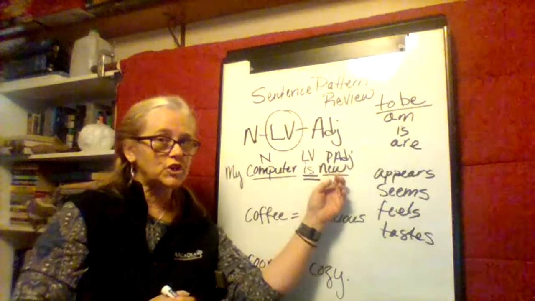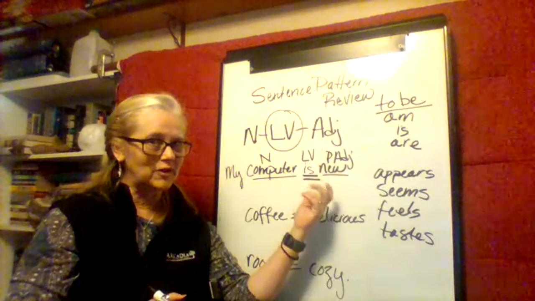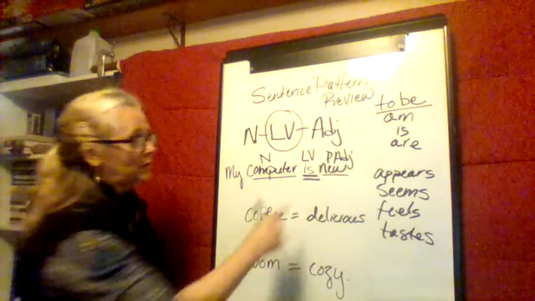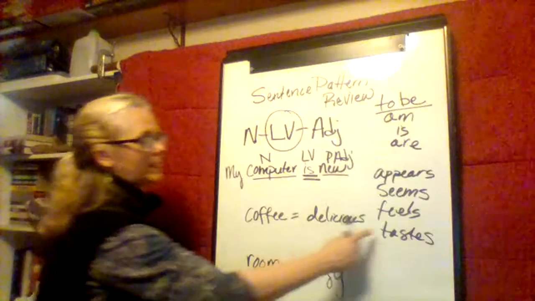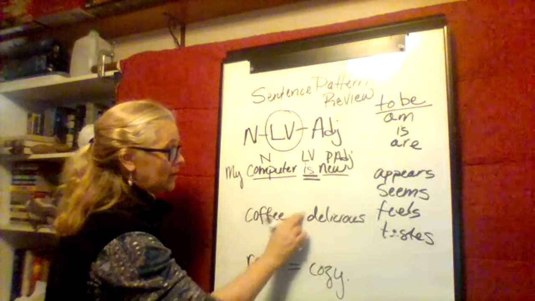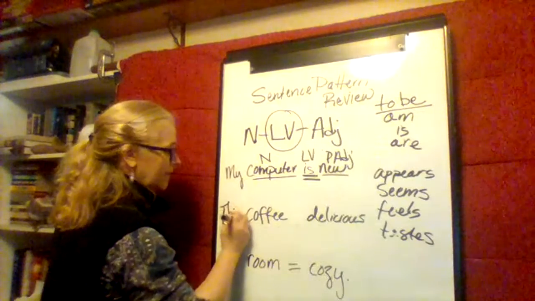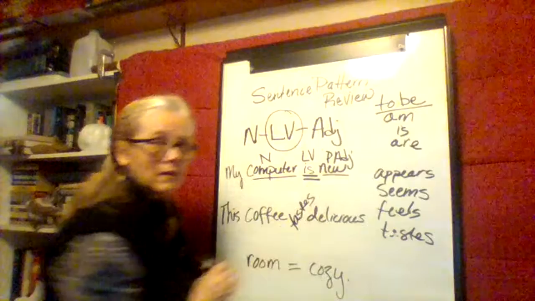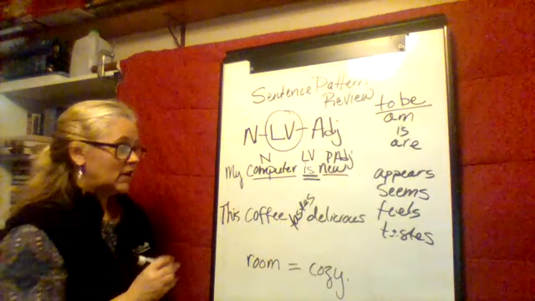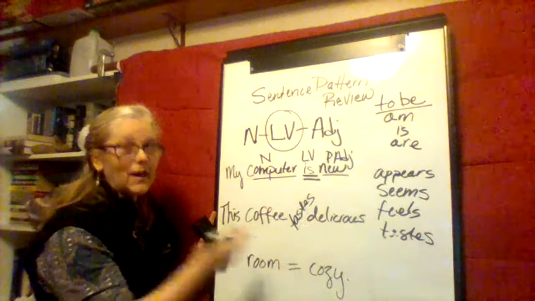because on some of your worksheets, when I asked you to put PA and PN, I couldn't tell the difference between your A's and N's. So let's put PADJ. Okay, coffee and delicious. I'm going to choose one of these words over here. This coffee tastes delicious. So the coffee isn't tasting anything.